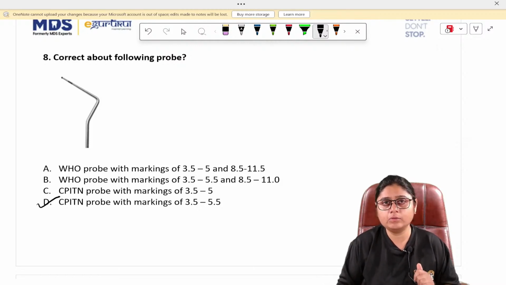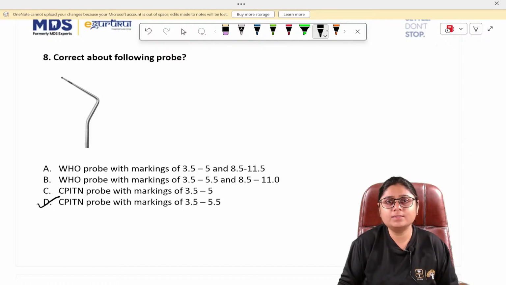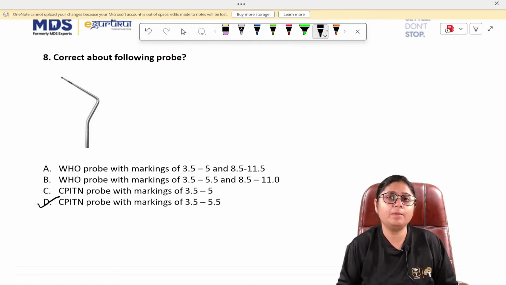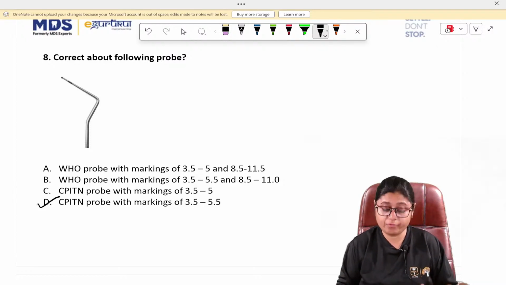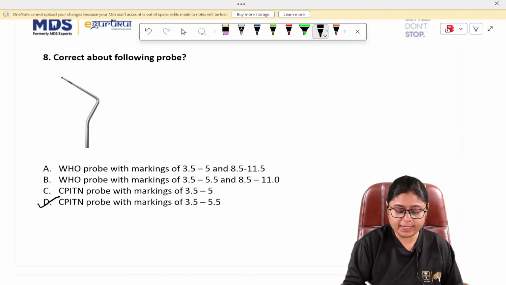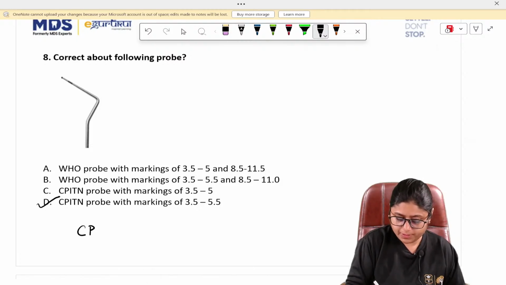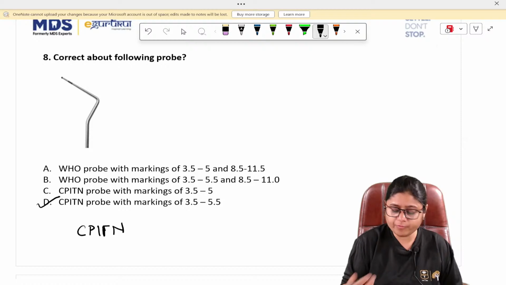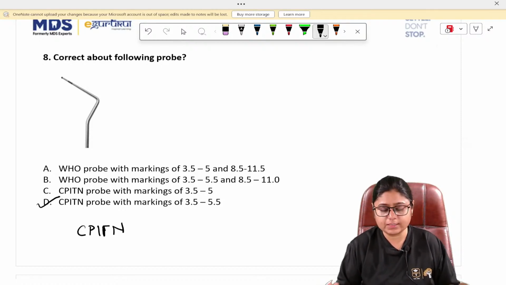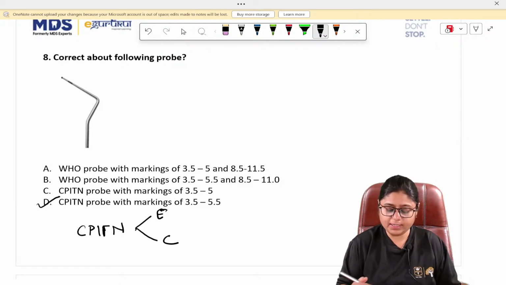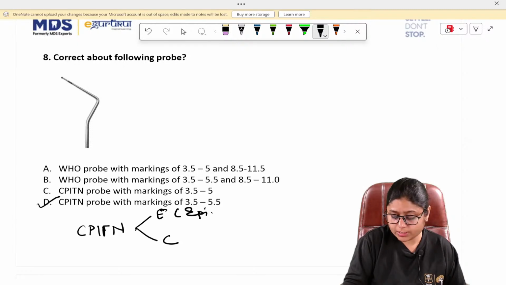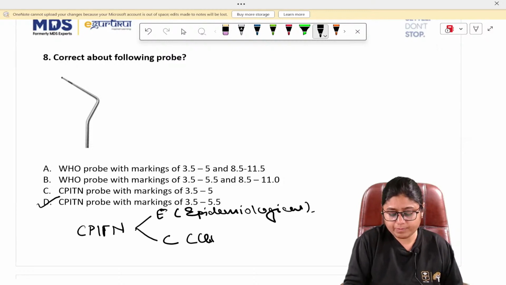Sometimes I get a doubt in the group, what is WHO, whether the answer should be WHO or CPITN. Guys, WHO and CPITN are the same probes. They are not different. And CPITN or WHO probe is of two types. CPITN, what is the full form of CPITN? Community Periodontal Index Treatment Needs. Right. It is of two types. CPITN E and CPITN C. E is for epidemiological purposes and C is for clinical purposes.